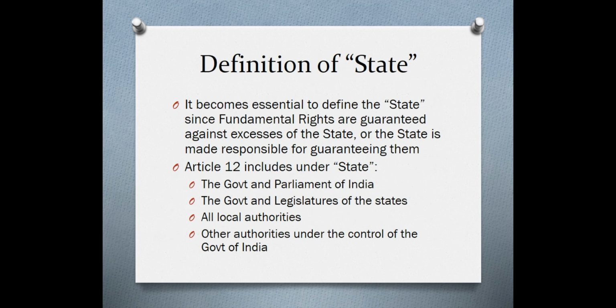Now, as you noticed in this previous section, the rights that are guaranteed are essentially guaranteed against the state. The fundamental rights are guaranteed against excesses of the state, and the state is made responsible for guaranteeing them. Thus, it becomes important to look at the definition of what is state. Article 12 includes under state the government and parliament of India, the government and legislatures of the states, all local authorities, and other authorities under the control of the government of India.